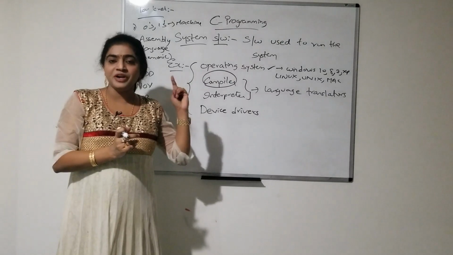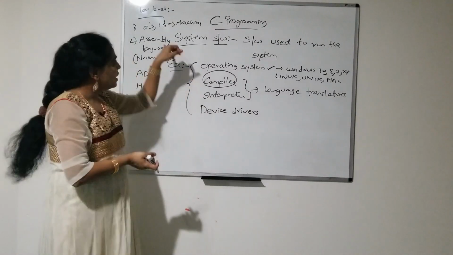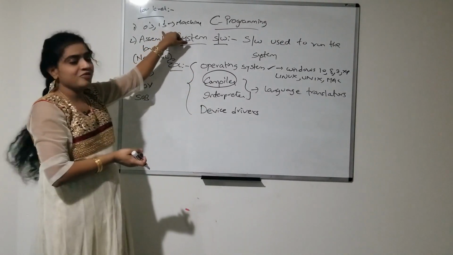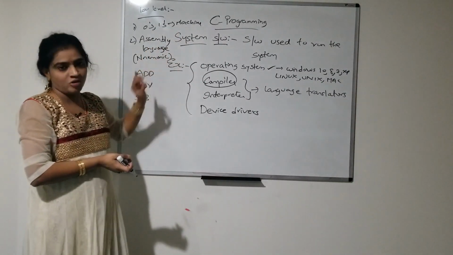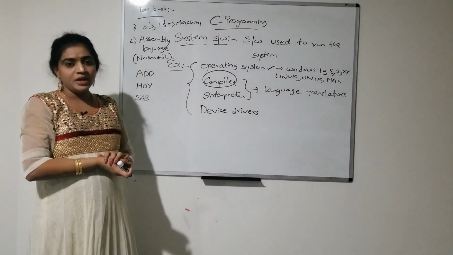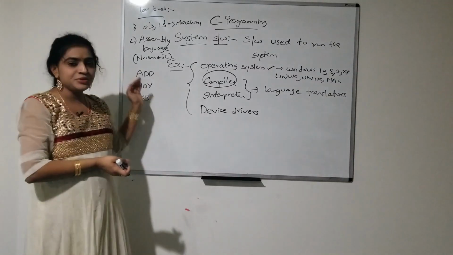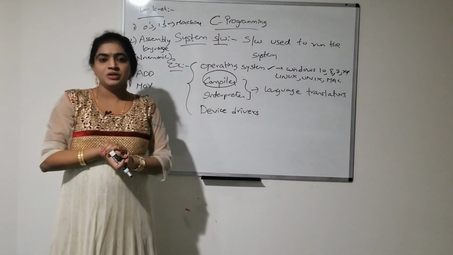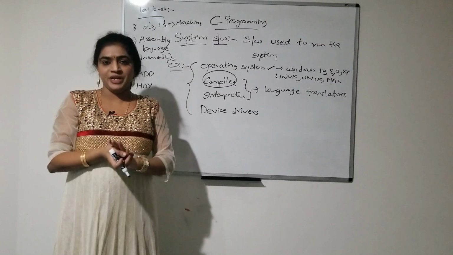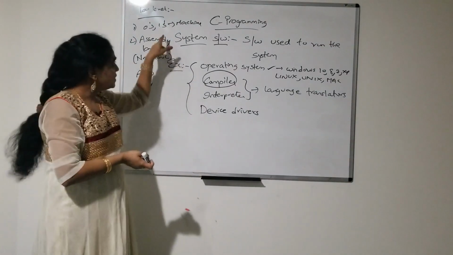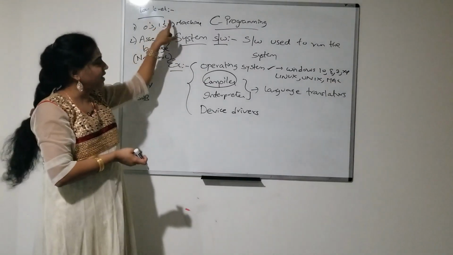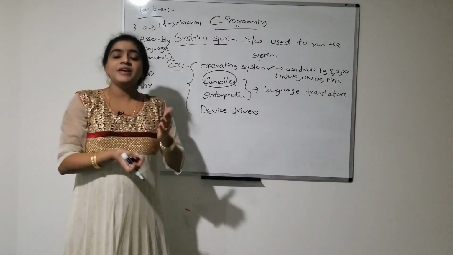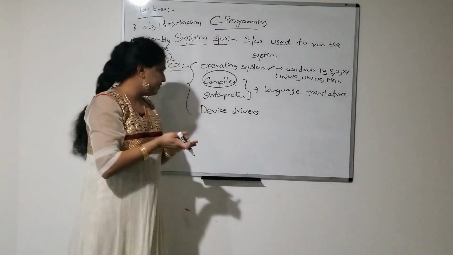It is a machine friendly language. What are those? Machine language, that is a binary format representation of data, and next one is assembly language, that is mnemonic forms. Mnemonic forms means we will use some instructions to write the code. That is not that much user friendly. So these two, machine language as well as assembly language, come under low level languages. High level languages are all user friendly languages.